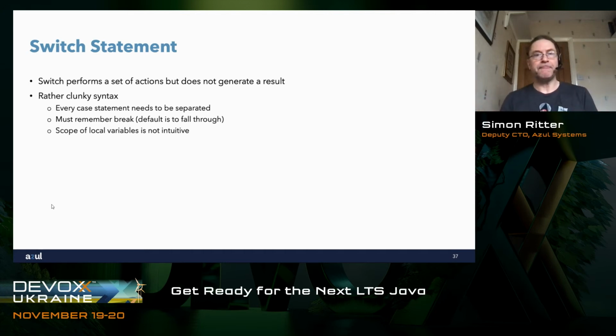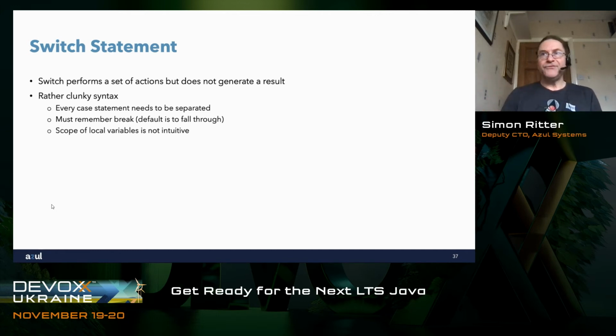First of those things is that for every block of case statements we have, we must remember that in the body of that, where we do our actions, we have to have a break statement. If we don't have a break statement, we're going to drop through into the next set of case statements and do whatever that does. That's the way it's designed to work. It's not an error.